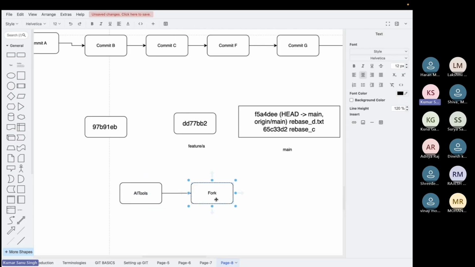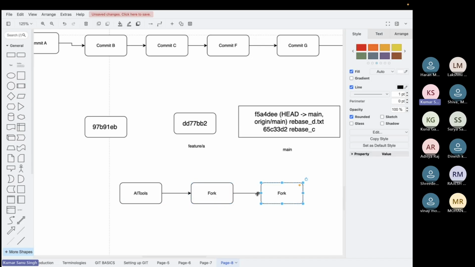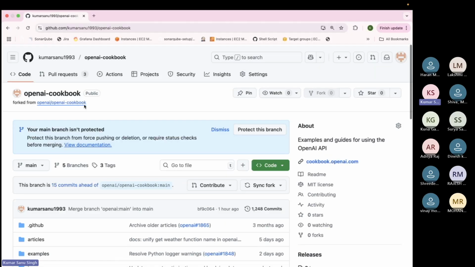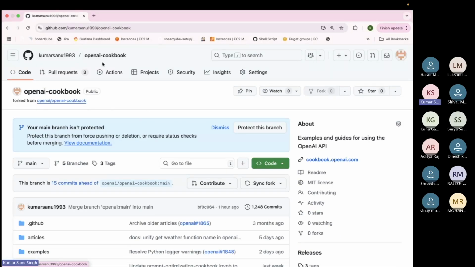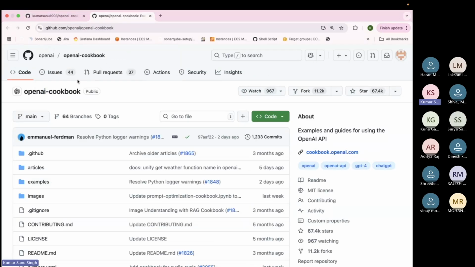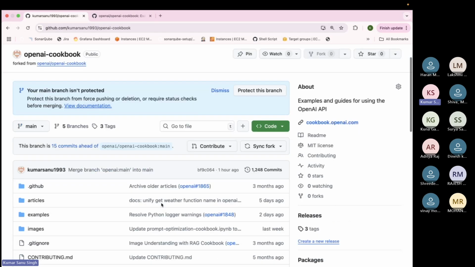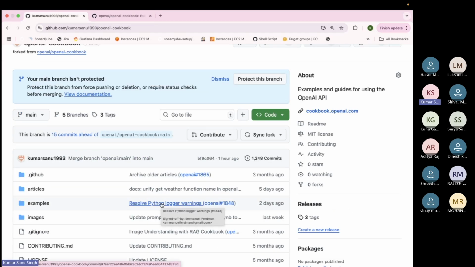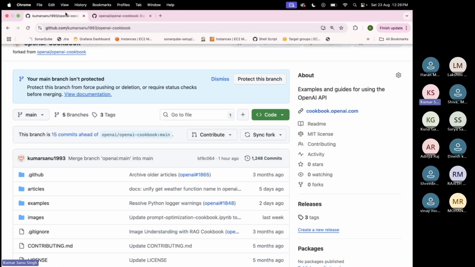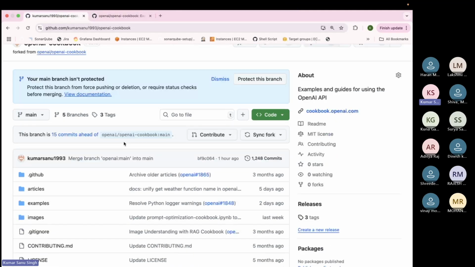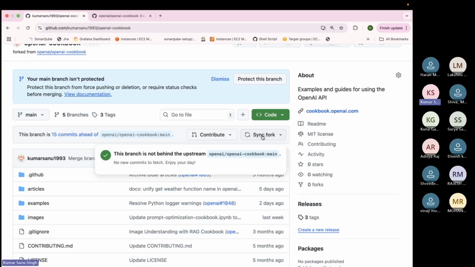Now what will happen is after forking, you will have a similar repo available under your organization. For example, under this Kumar Shanu 9193, I have OpenAI cookbook, which has been forked from OpenAI cookbook. But I will have this available to me, and now I can make any changes, I can run any test, any activity on this without actually impacting the original. Now let's say after a few days, I find that the OpenAI guys have missed a few things. Then I can always come and raise a pull request, and there's an option to sync the fork.